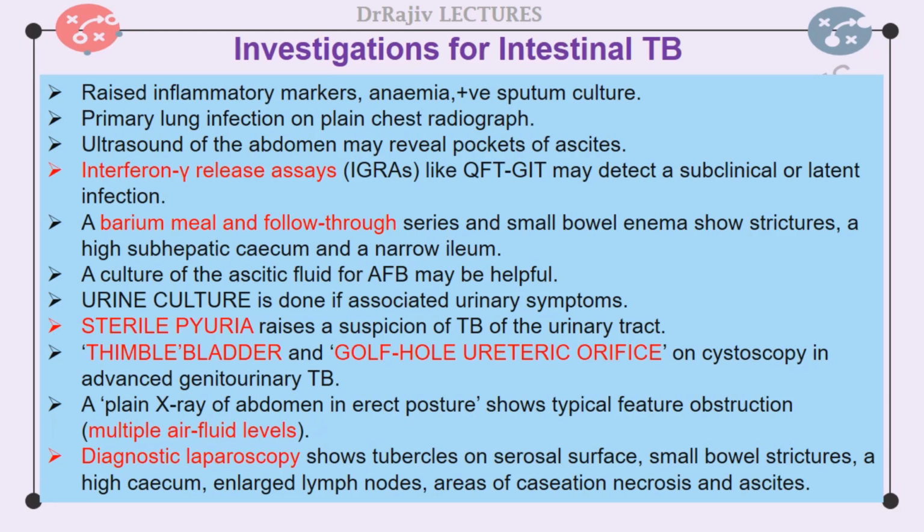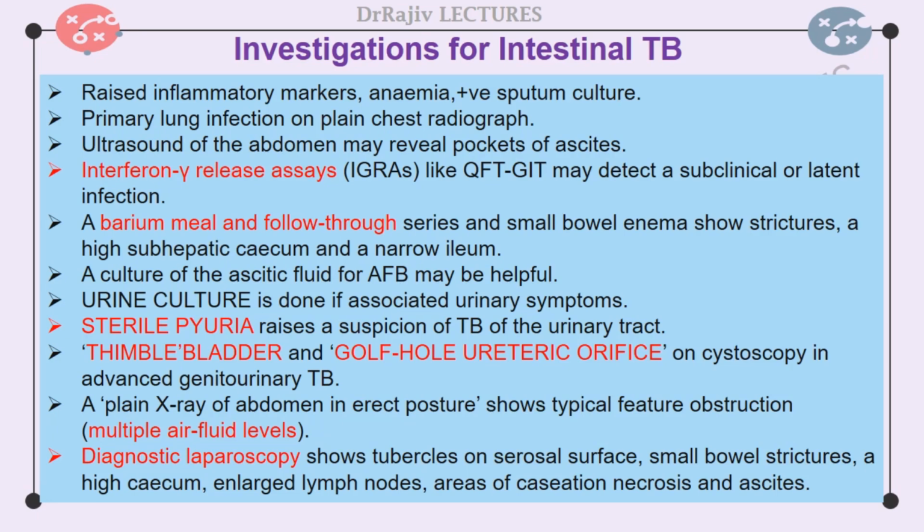Microscopy and culture of the urine is done if there are associated urinary symptoms. A sterile pyuria on examination should raise a suspicion of tuberculosis of the urinary tract. A contracted or thimble bladder and golf hole ureteric orifice may be seen on cystoscopy in genitourinary tuberculosis.